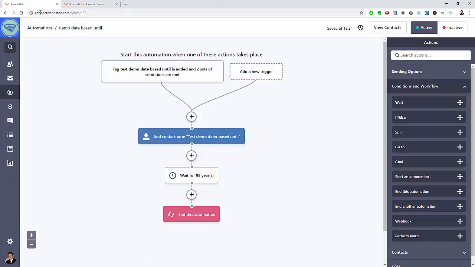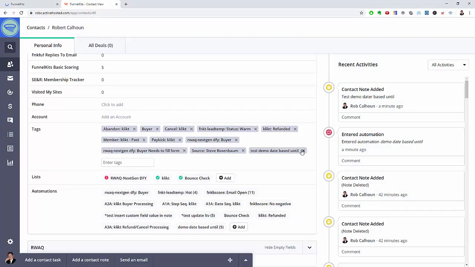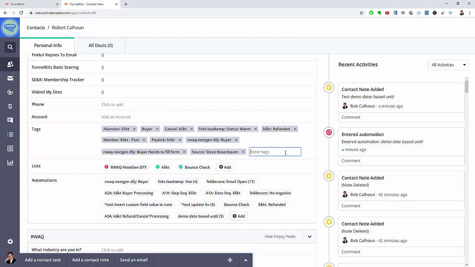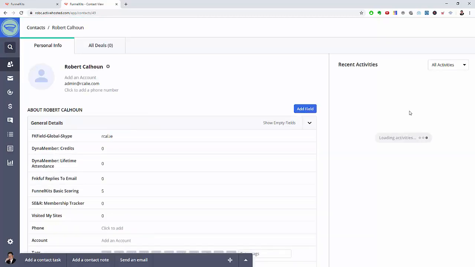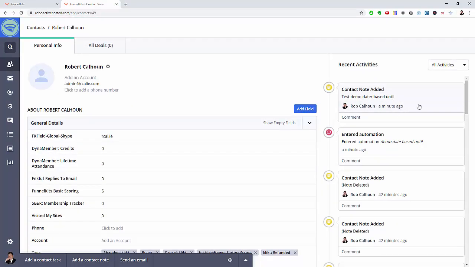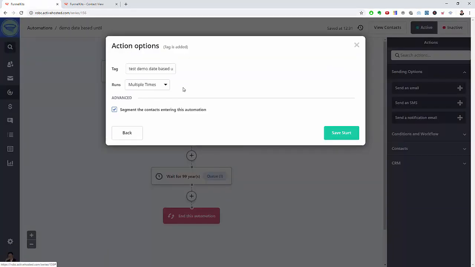We're going to refresh, even refresh this. And we're going to remove the tag so it can be reapplied. Okay, and I did not qualify because today is after the 10th, so I was not added.